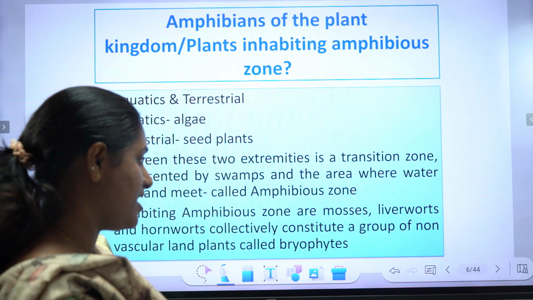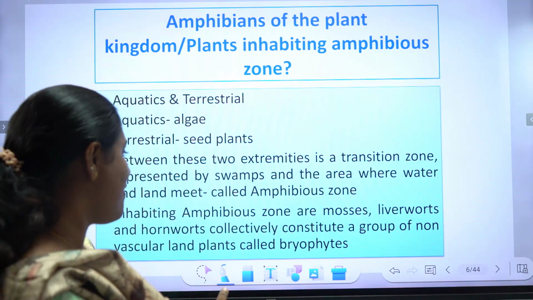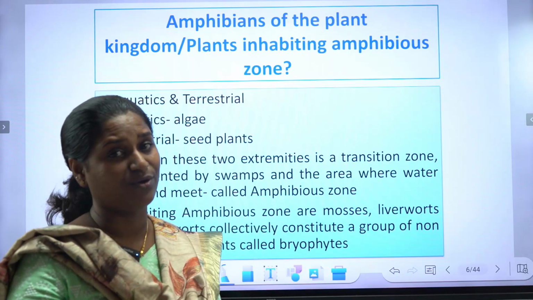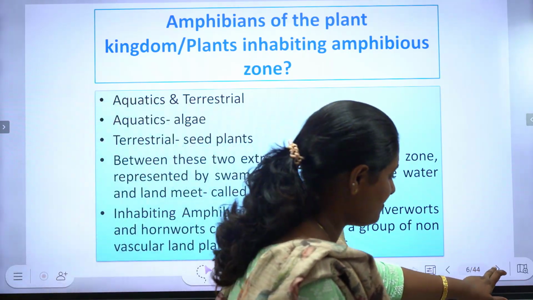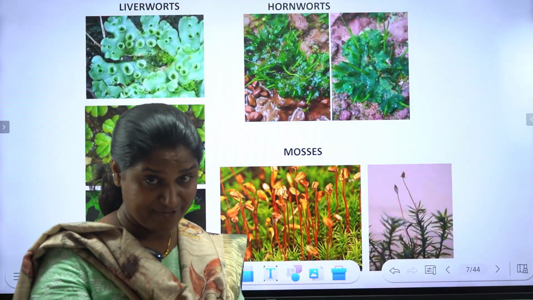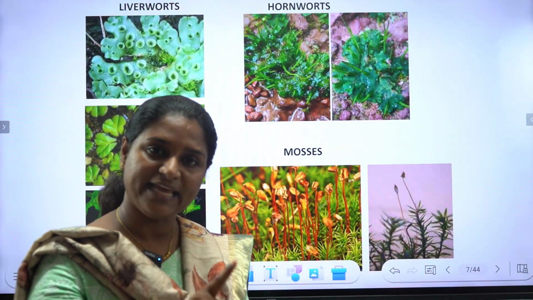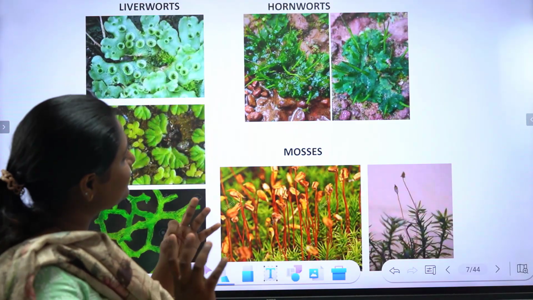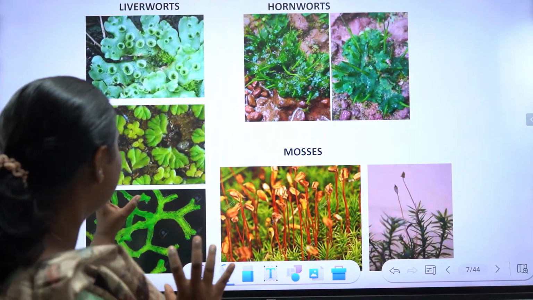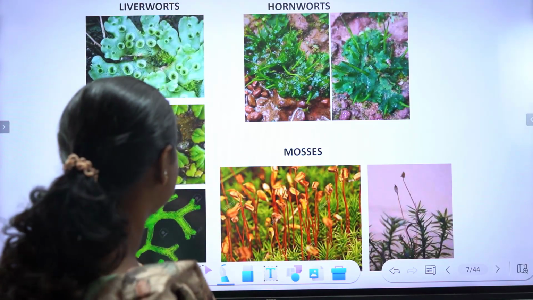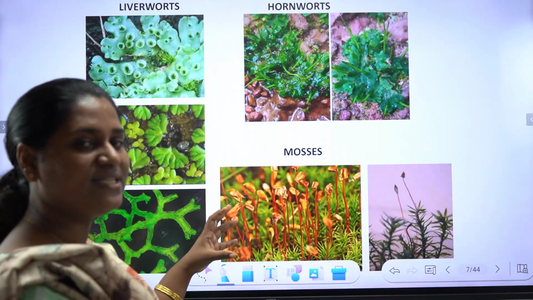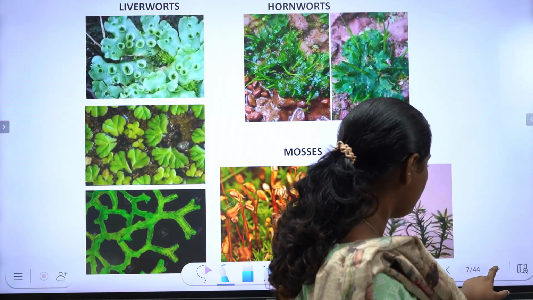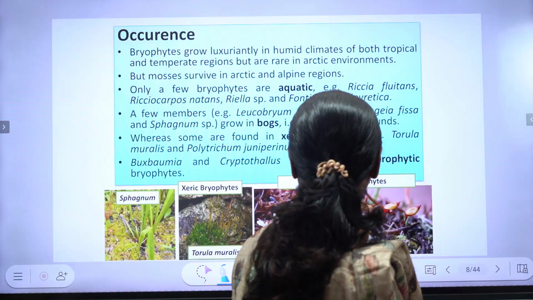Inhabiting the amphibious zone are mosses, liverworts and hornworts, which collectively constitute a group of non-vascular land plants called bryophytes. So bryophytes are known as the amphibians of the plant kingdom. Let us look at certain pictures of liverworts, hornworts and mosses. We will look at them in detail in the coming classes. These are some pictures showing bryophyte occurrence.